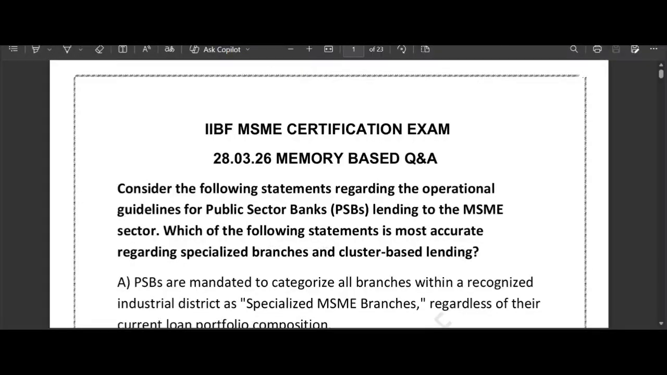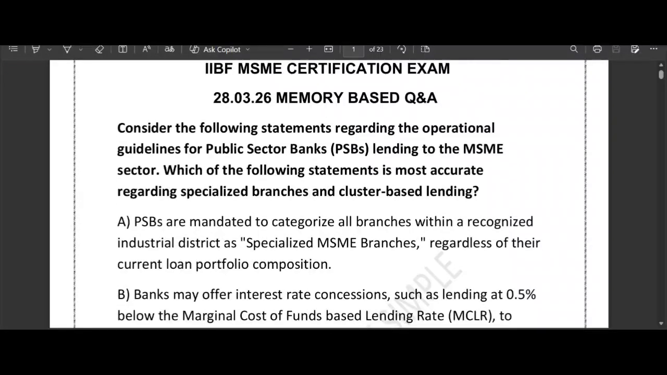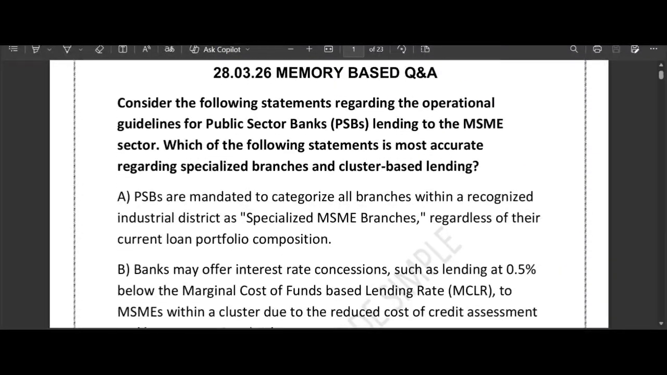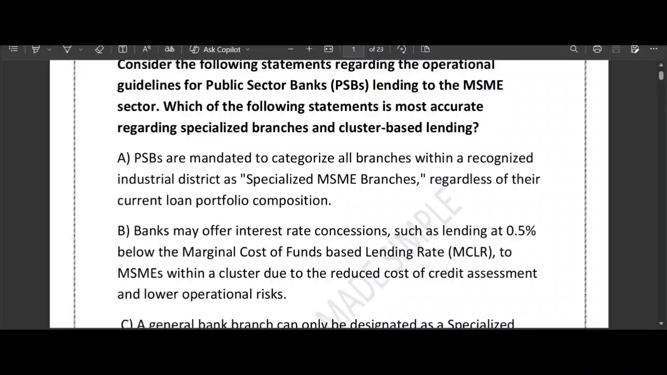So this is the question number 1 on your screen. Consider the following statement regarding the operational guideline for public sector bank lending to MSME sector. Right. So which of the following statement is most accurate regarding specialized branches and cluster based lending? So this is the keyword: specialized branches and cluster based lending.